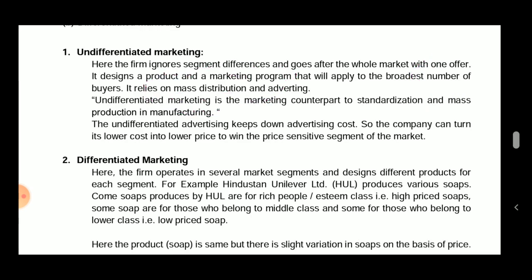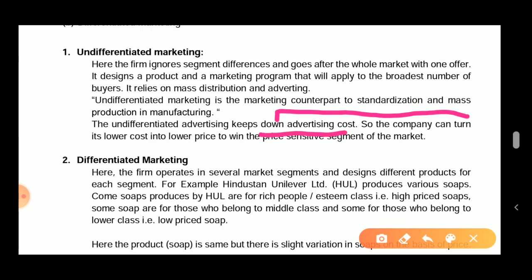Undifferentiated marketing is the marketing counterpart to the standardization and mass production of manufacturing. I hope you can relate this with the segmentation, the first point where we talked about the Model T by Henry Ford. So this is a similar kind of strategy. Undifferentiated advertising keeps the advertising cost low, so the company can turn its lower cost into lower price and win the price-sensitive segment of the market.